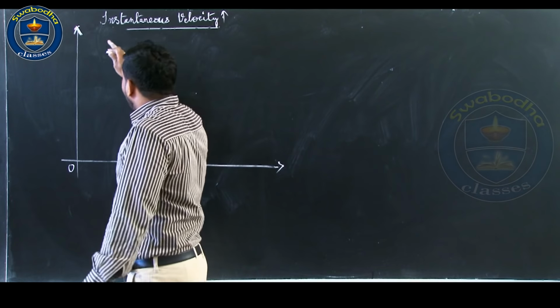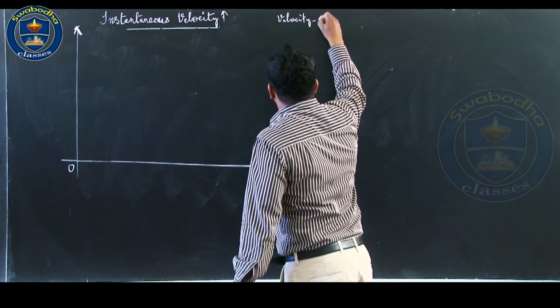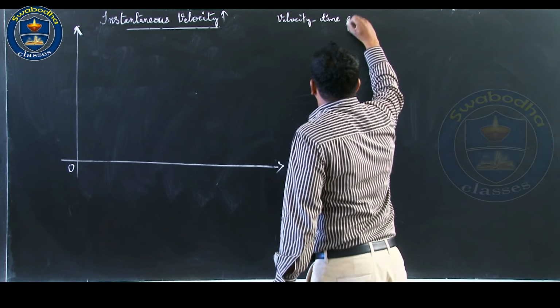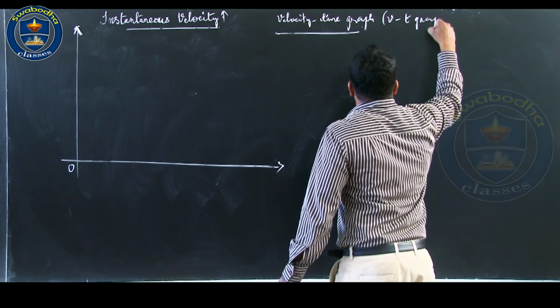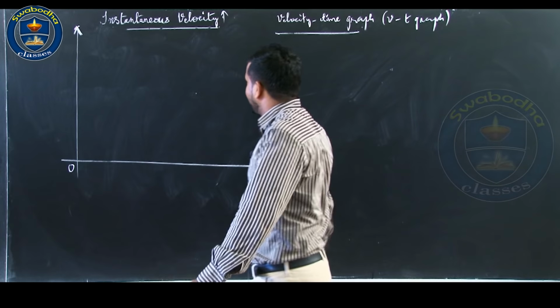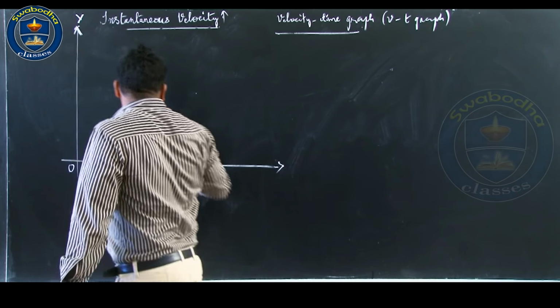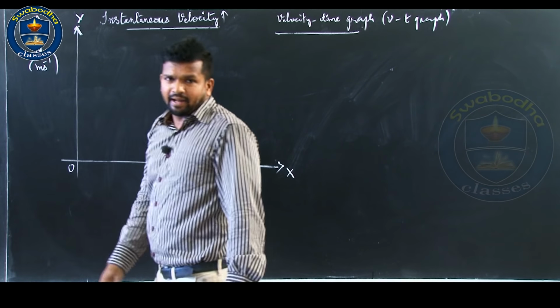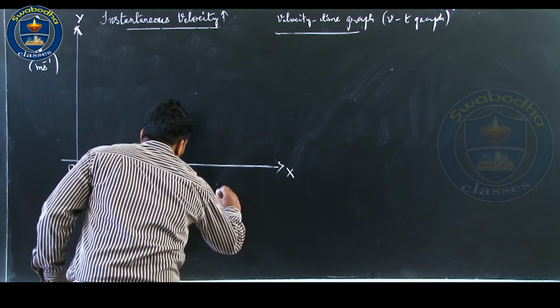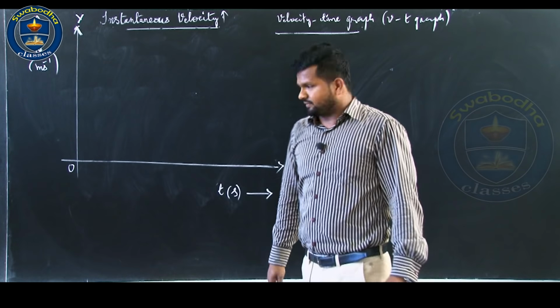Similarly, the velocity time graph, which we call the VT graph, is obtained by plotting velocity, in meter per second, on one axis, that is the y axis, and the corresponding time, in second, on the x axis.